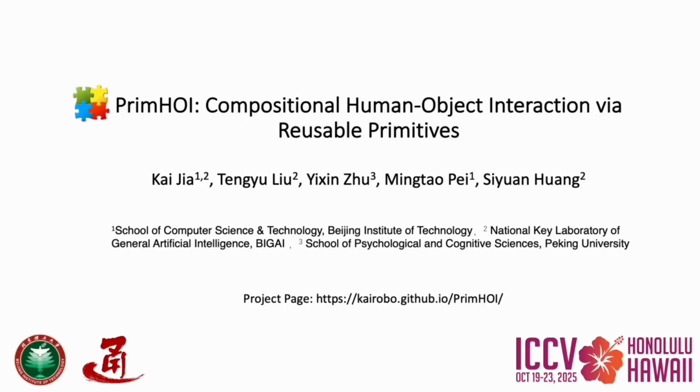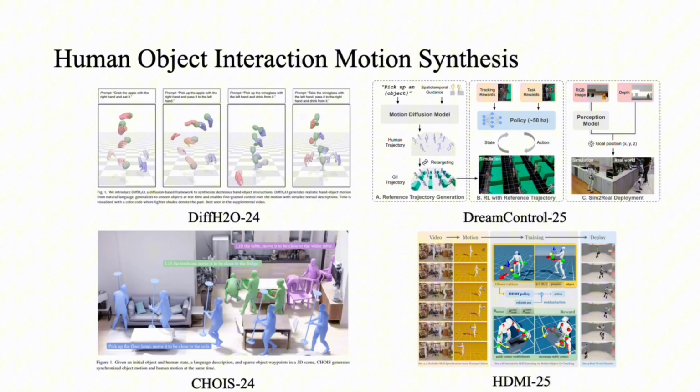Hi everyone, let's present our paper, PrimHOI, a framework for generating complex human-object interactions by composing reusable interaction primitives. Synthesizing human-object interaction has great value in animation automation and embodied robotics.